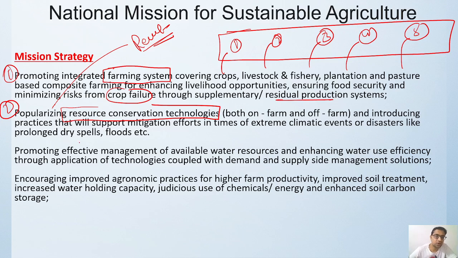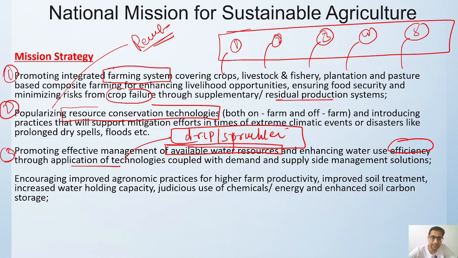Okay, then the third one is promotion of effective management of whatever water resources are available to you. Even the reduced amount of water resources, if utilized in an efficient way, with the use of technologies like drip, sprinklers, and various other irrigation techniques based on supply and demand. So we have to utilize efficient management of the water. This is the mission strategy focusing on water.